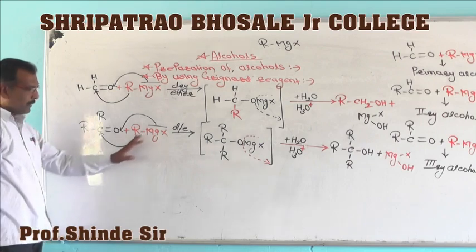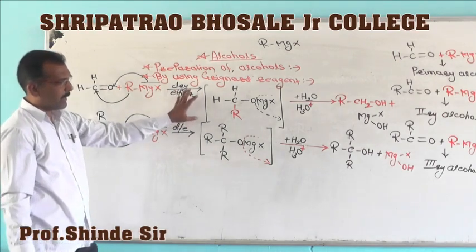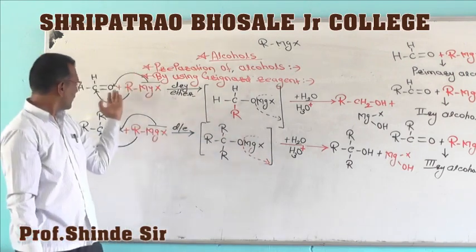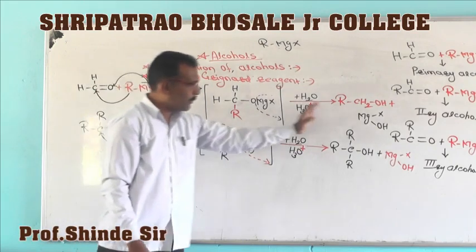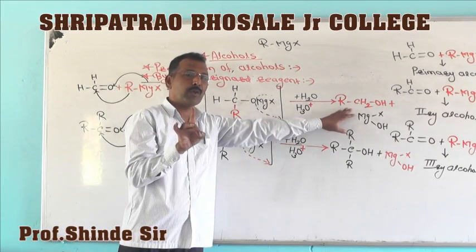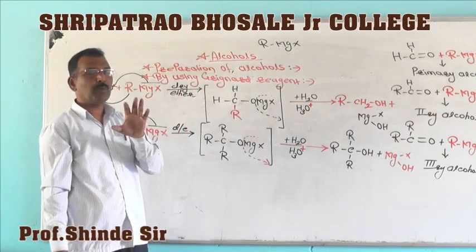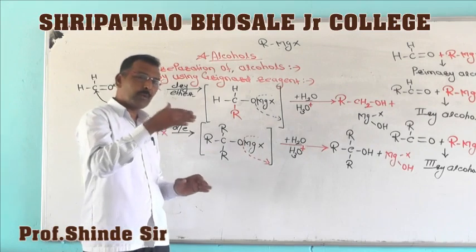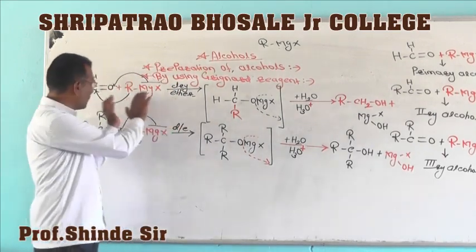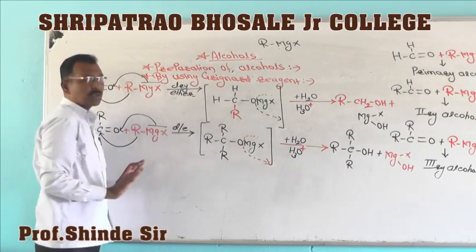So this is very important, this Grignard reagent reaction. Here there is conversion of carbonyl compound into alcohols, but not the corresponding alcohols. In the reduction of carbonyl compounds we have seen that corresponding alcohols are formed, but here the corresponding alcohols are not formed.